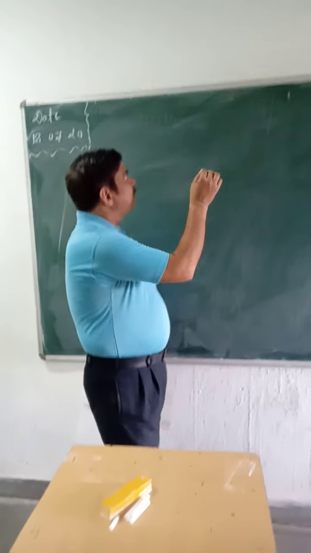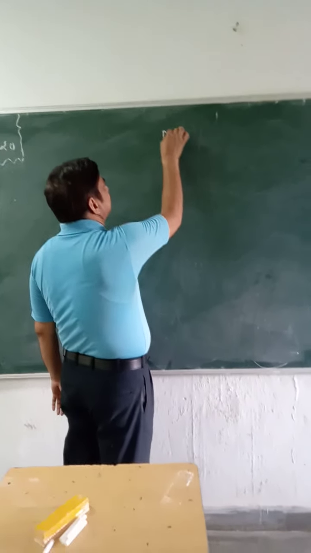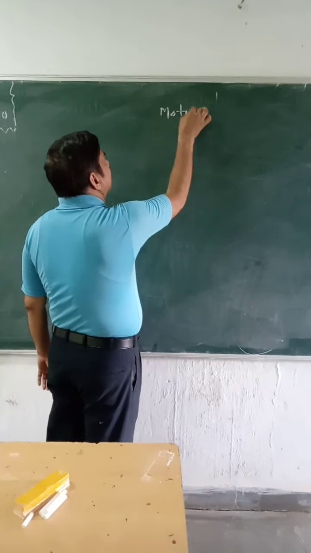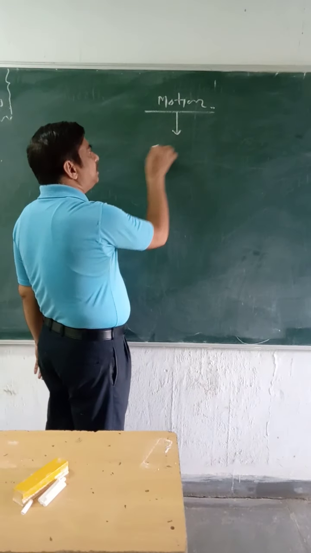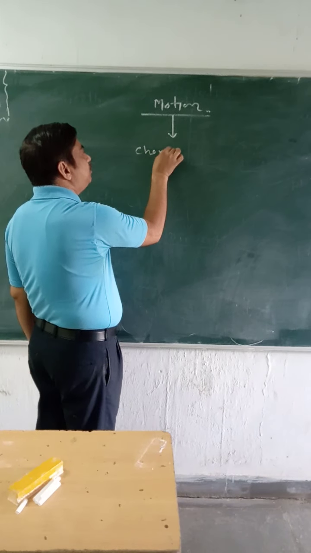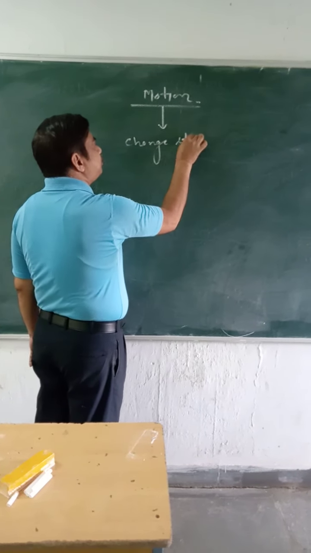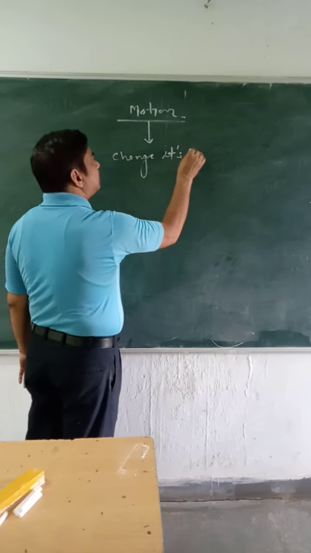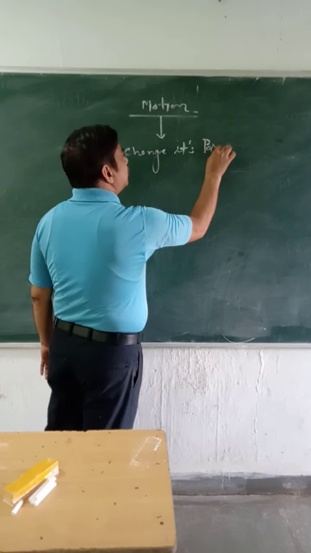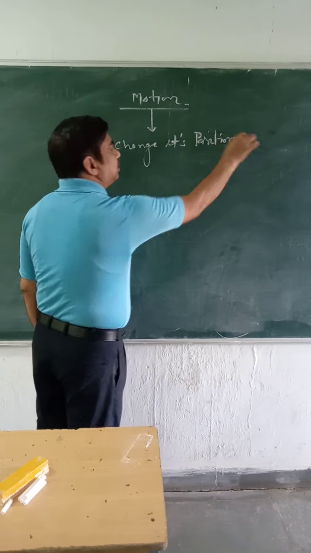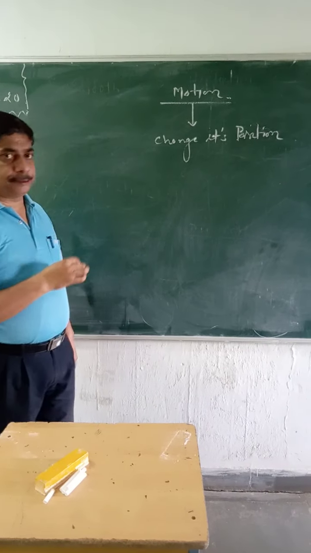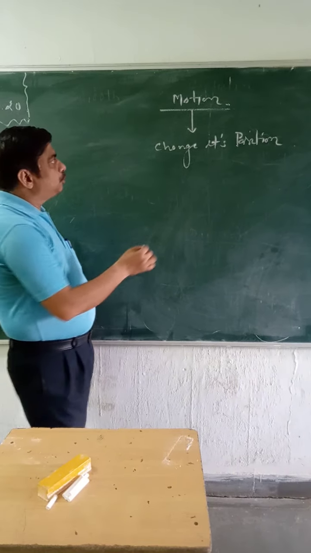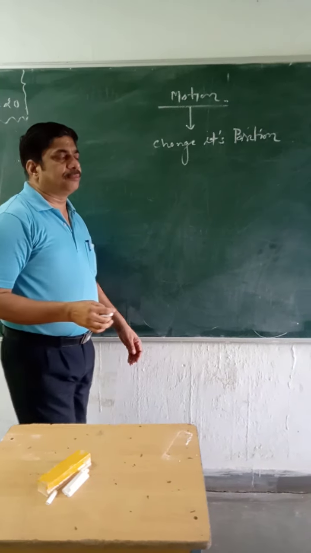Now the question is how to describe the motion. The object is going to change its position with respect to surrounding. So how can this motion be described?